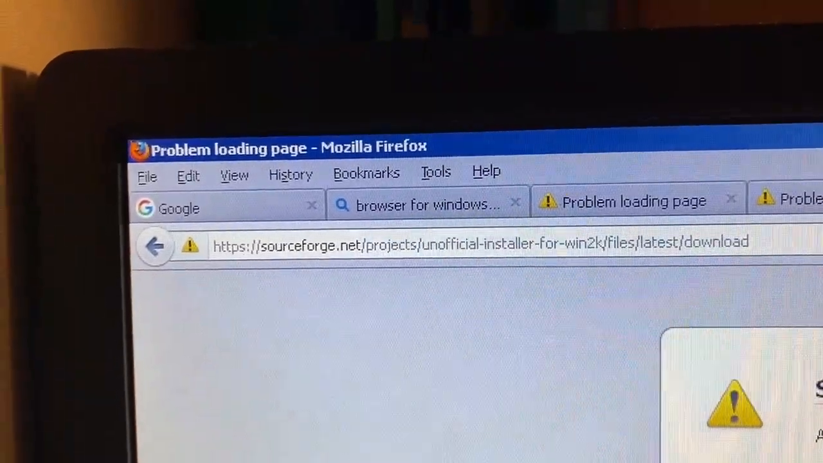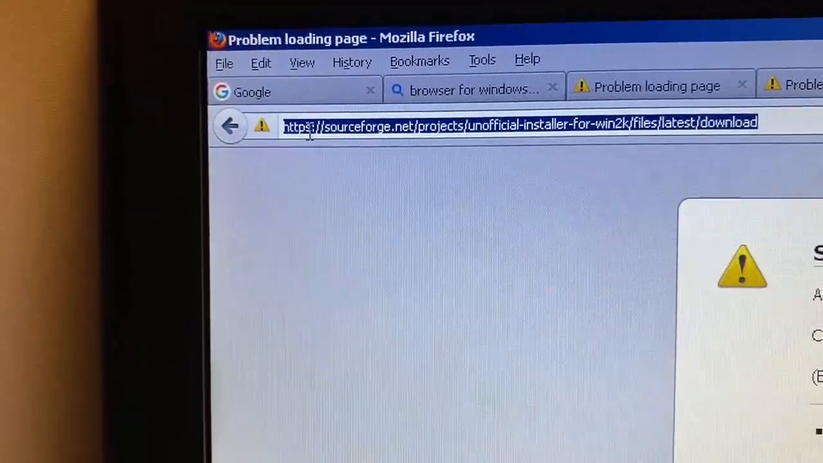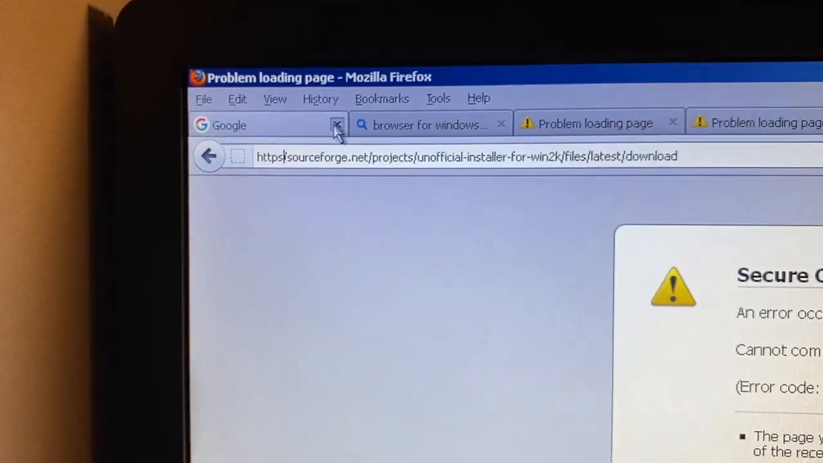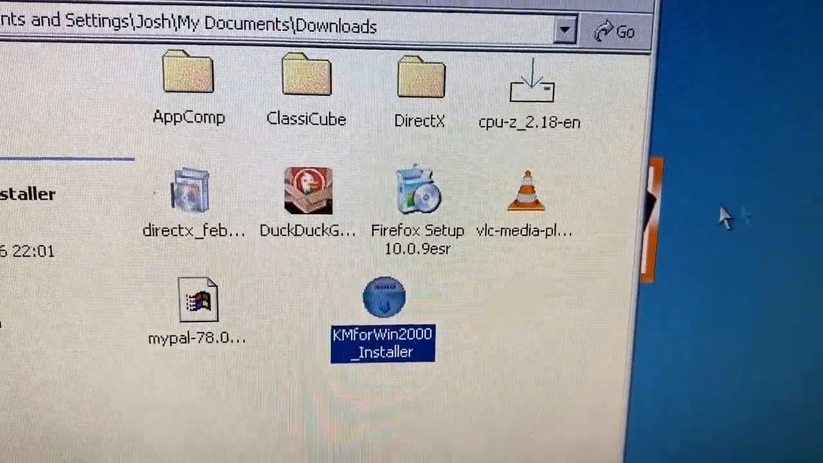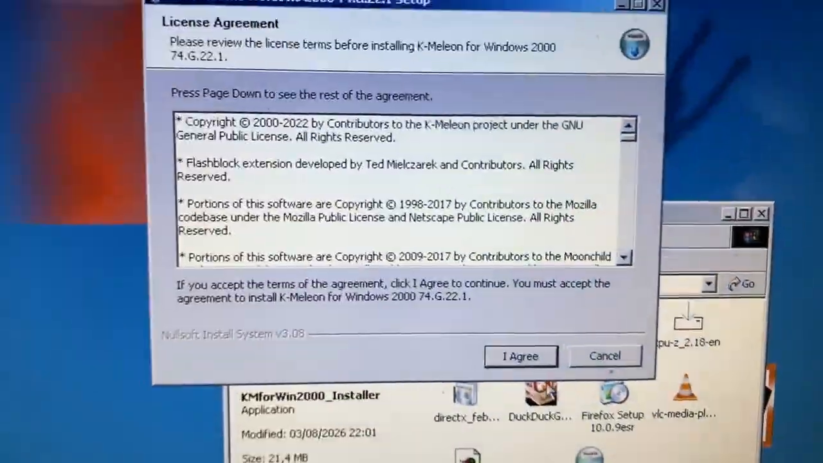Wow. So it turns out it goes to SourceForge, which I don't think would work without HTTP. Oh, never mind. It tries to work, but because of Cloudflare, it doesn't. Alright, pretend I managed to download it. Let's install it now. Yes.